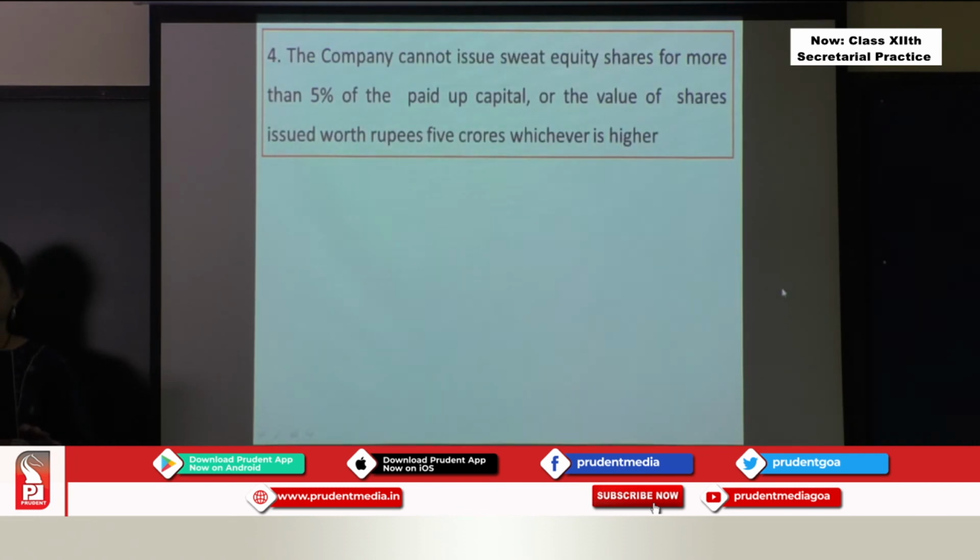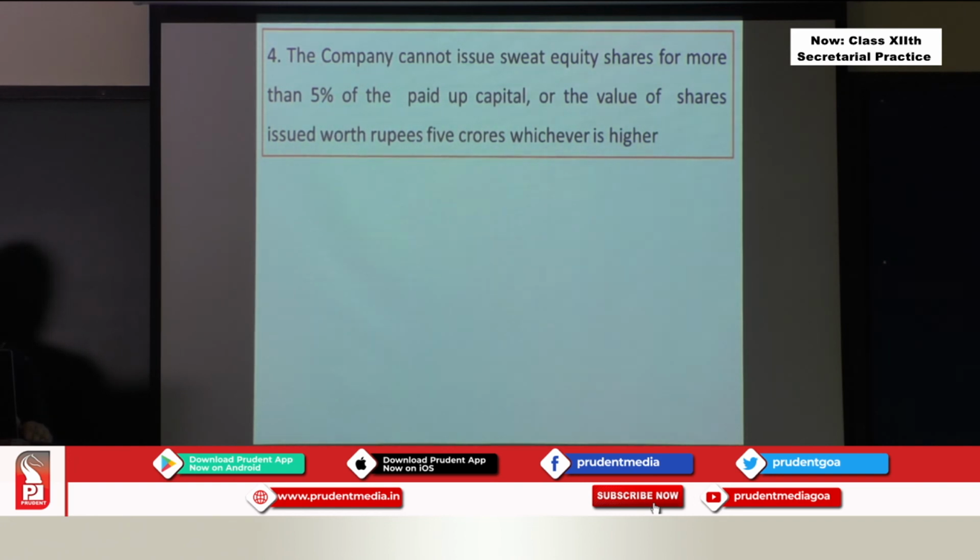Then, the company cannot issue sweat equity shares for more than 5% of the paid up capital or the value of shares issued worth rupees 5 crores, whichever is higher. So, how much can be given to the employees? There is a cutoff limit made by the company. The cutoff limit is 5% of the paid up capital. Okay? The limit is 5% of the paid up capital. Whatever may be the paid up capital, they cannot give more than 5% to the employees of the company.